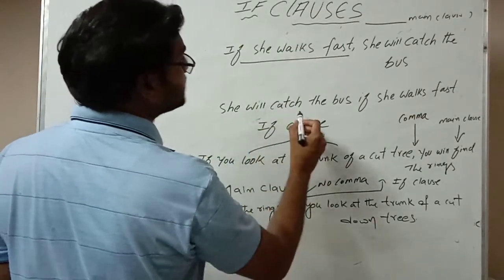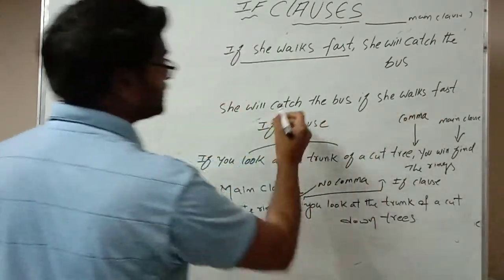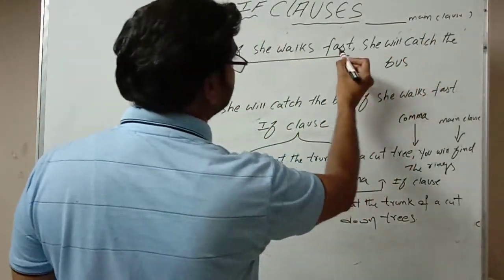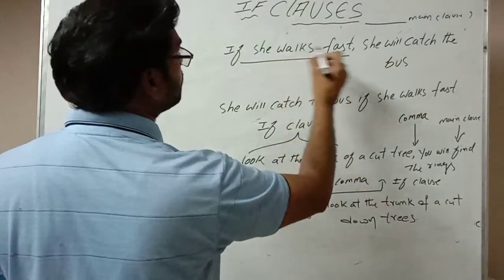"She will catch the bus" is the main clause. Here the if clause comes before the main clause, so we place a comma.